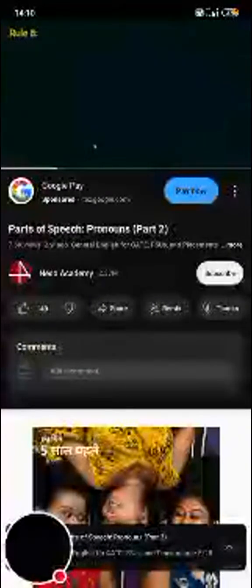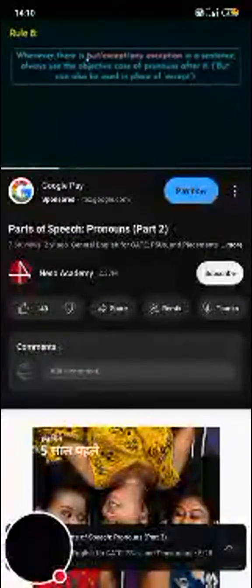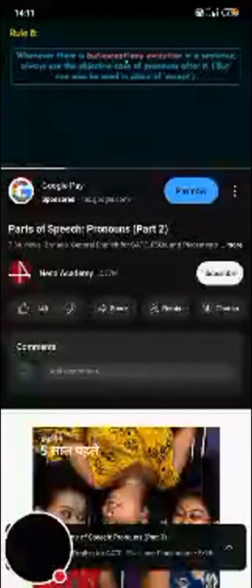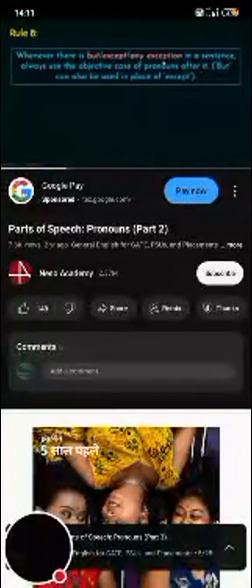I hope this is clear now, and we can now move on to the next rule, which says, whenever there is but, except, or any exception in a sentence, always use the objective case of pronouns after it. So this is again a very logical and a very simple rule which dictates that if a sentence mentions but, except, or any other word which talks about exception, then after that particular word, you have to use the objective case of pronouns. So objective case means if after these words there is a pronoun which has to be used, it should be in the objective form.